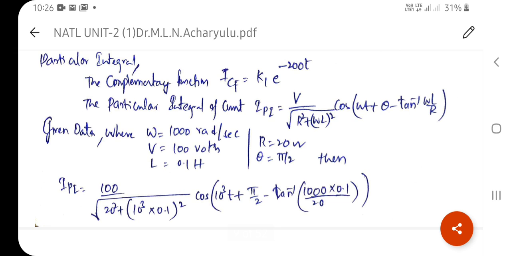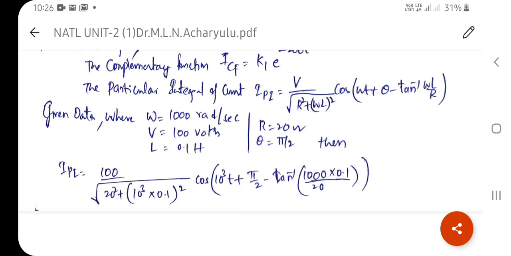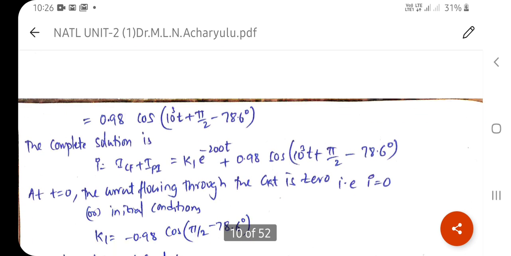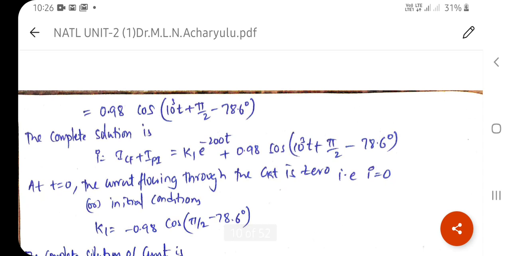So I_PI equals V, the applied voltage, which is 100, divided by the square root of R square, where R is 20 ohms, plus omega, which is 1000, times L equal to 0.1, whole square. Applying this, you get the particular integral: 0.98 cos of 10 cube t plus pi by 2 minus 78.6 degrees.